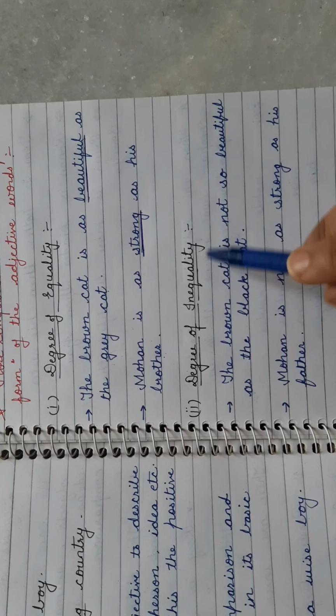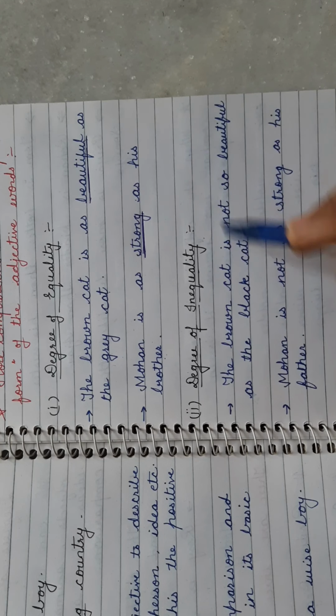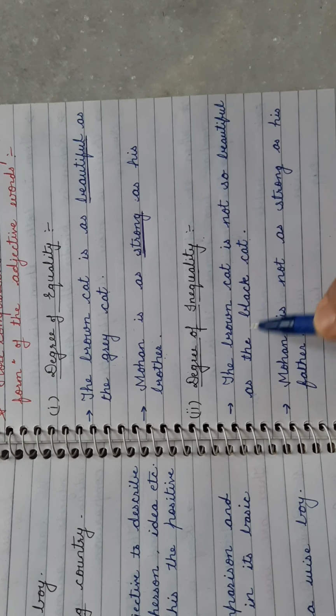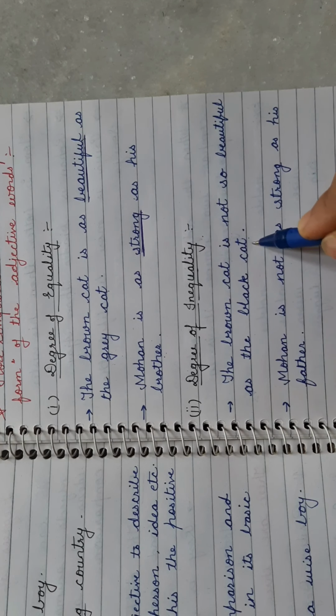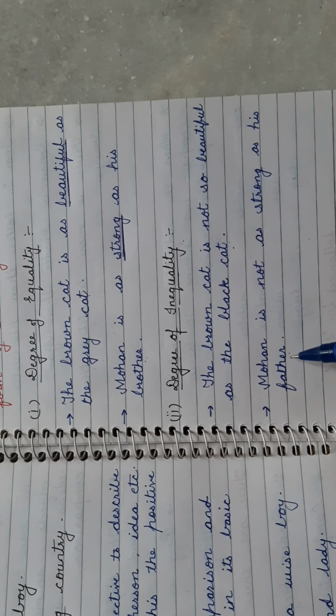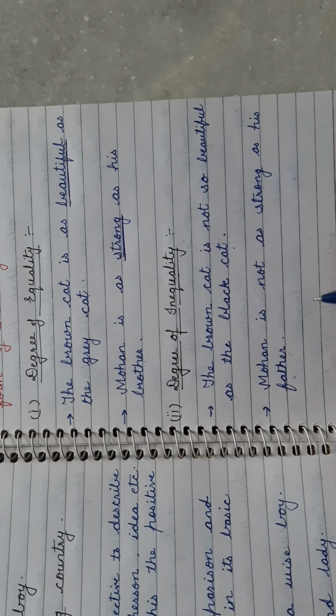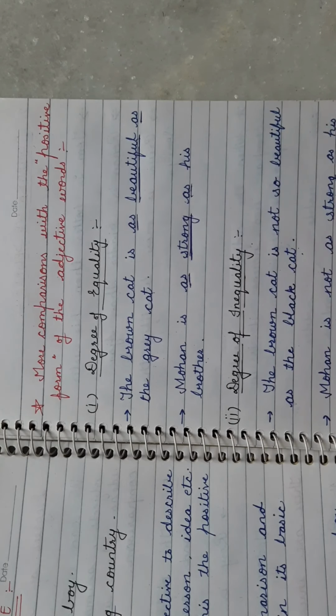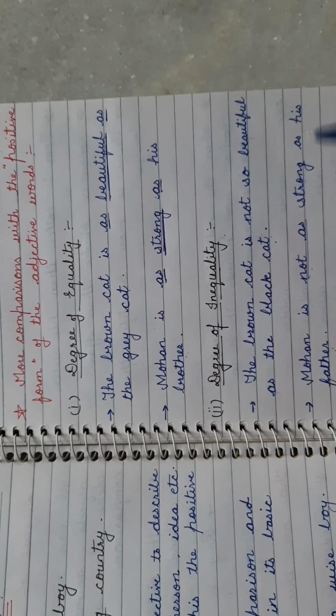Next use is degree of inequality, when two things are unequal. The brown cat is not so beautiful as the black cat. Here the brown cat and the black cat are not equally beautiful. Mohan is not as strong as his father. Here Mohan and his father are not equally strong. His father is stronger. Mohan is not so strong. So we use these words, not as, with this positive degree.